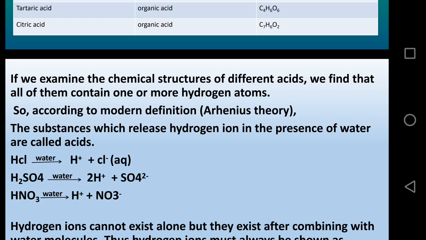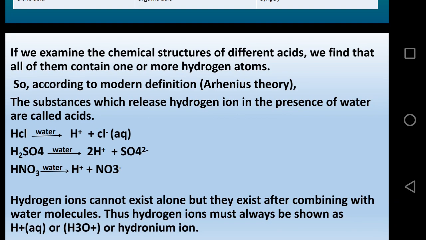For example, in HCl, one hydrogen atom is present. In H2SO4, two hydrogen atoms are present. So according to the modern definition, also known as Arrhenius theory, because this theory was given by Arrhenius, the substances which release hydrogen ions in the presence of water are called acids.